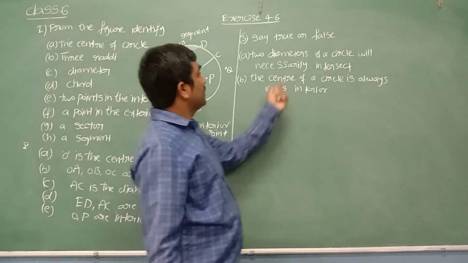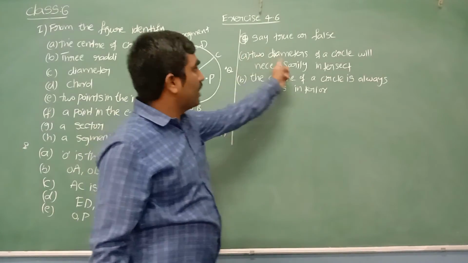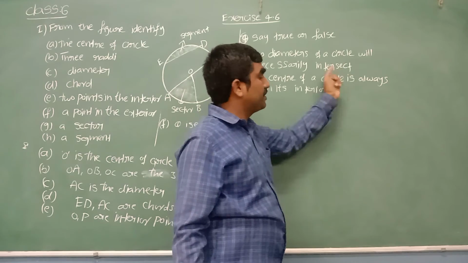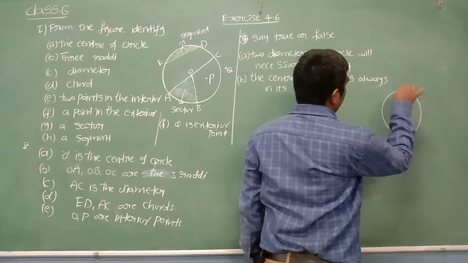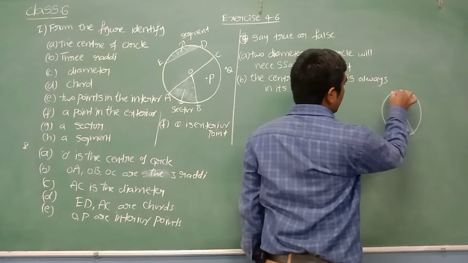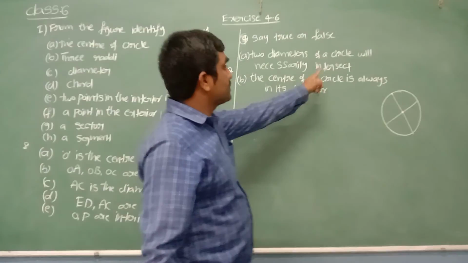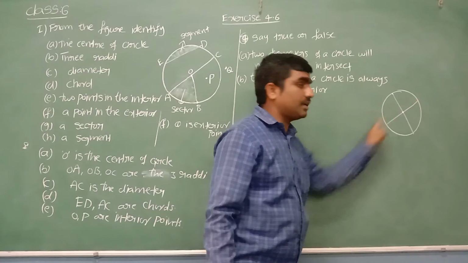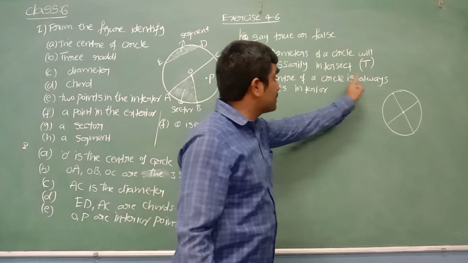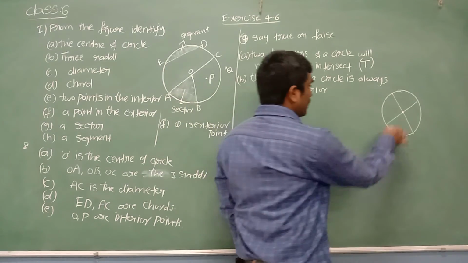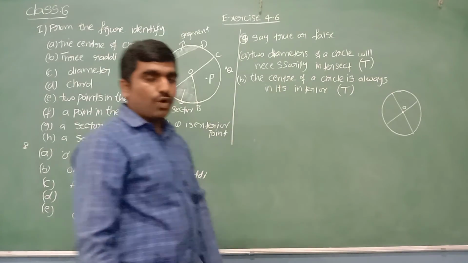Yes. We'll go for next. Say true or false. This one is the fourth one. Two diameters of circle will necessarily intersect. Yes. 100% all the diameters will intersect at one point. Let me draw one diameter. A chord passing through center of circle. Two diameters of circle will necessarily intersect. Yes, 100% they will intersect. What is the answer? True. The center of the circle is always in its interior. Yes, the fixed point center is always inside of circle only. True. Hope it is clear for everyone.